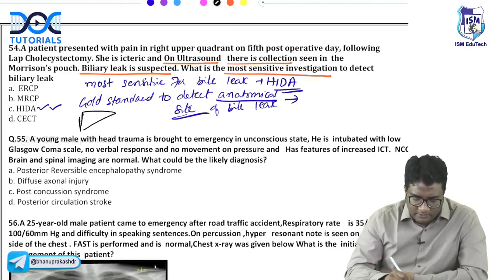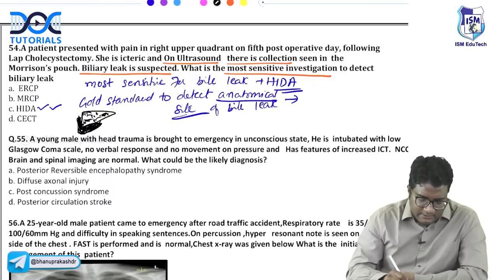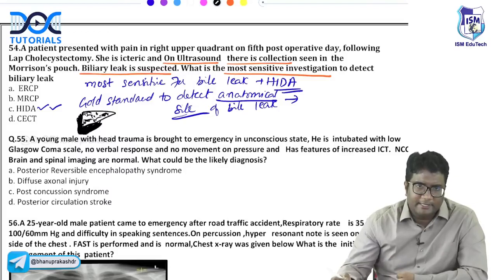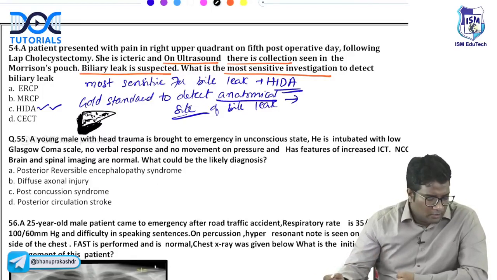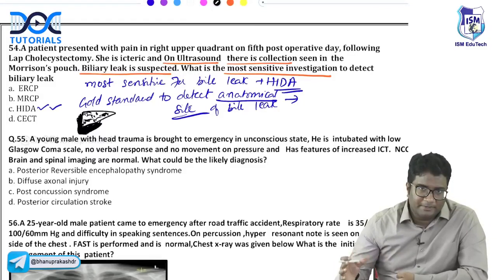HIDA will be like this. Around the liver, you see a collection, but I cannot see where it is coming from. Is it coming from the right hepatic duct, left hepatic duct, cystic duct? I cannot tell where this is coming from. Nuclear scans are functional scans. They don't give you anatomical detail. So HIDA will not tell you the anatomical site. What is the investigation to know the anatomical site of bile leak?